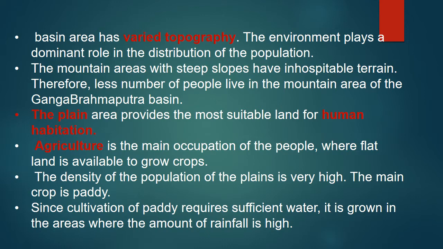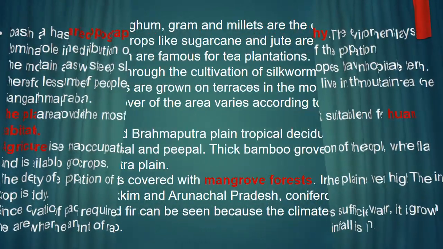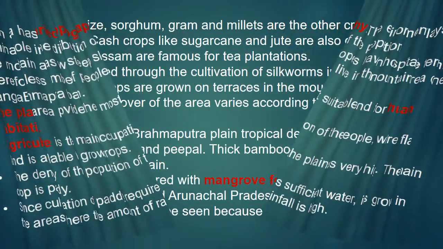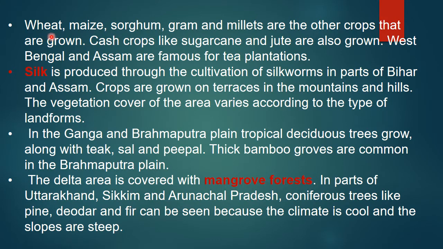Understood, children? Very good. So next we will see about crops. Wheat, maize, sorghum, gram and millets are the other crops they grow, and cash crops like sugarcane and jute are also grown. West Bengal and Assam are famous for tea plantation. Then silk, produced through the cultivation of silkworms, in parts of Bihar and Assam. So silk is also famous in parts of Bihar and Assam.